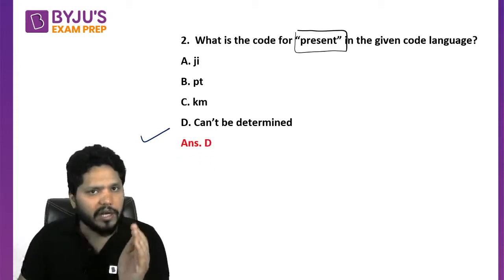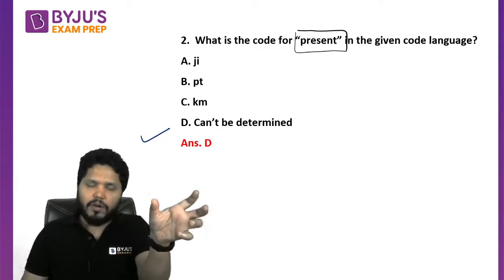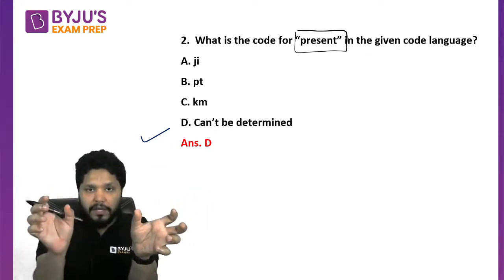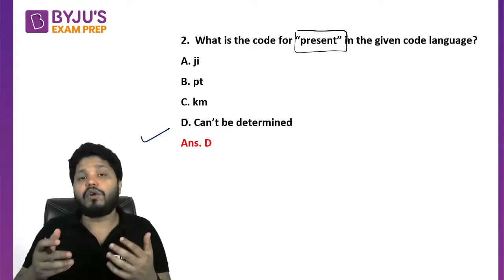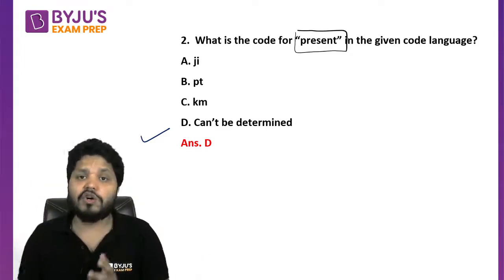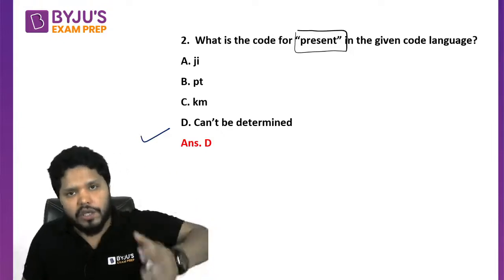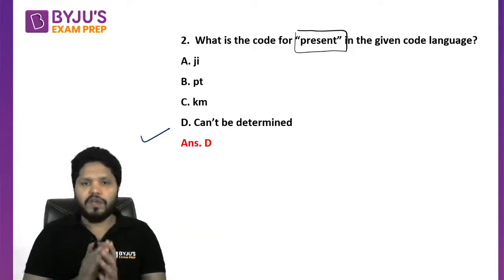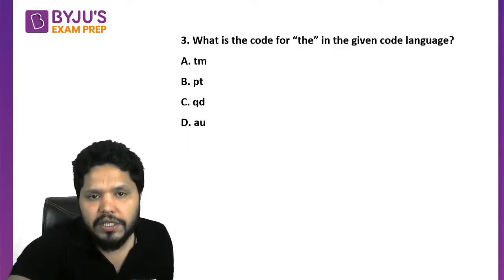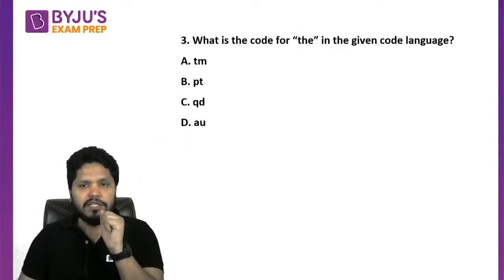I hope you all are getting the question. Why are we not able to answer the question? Because present and 'be', we know one of these has to be pt, other has to be km, but we do not know which one is pt, which one is km. We don't know which is pt and which is km, because it is not common in any other statement that we could find out. So that's the reason we can't answer this question. Okay, let's try the next question connected with the same data set.